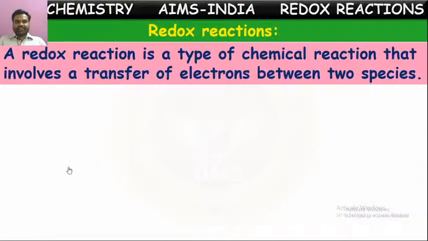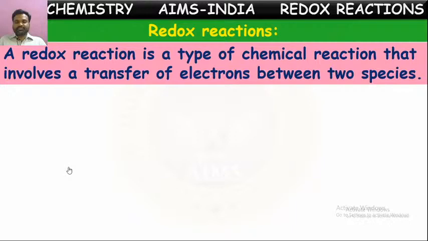A redox reaction is a type of chemical reaction that involves a transfer of electrons between two species. It means the chemical reaction in which electron transfer takes place between two species, which might be atoms, ions or molecules.